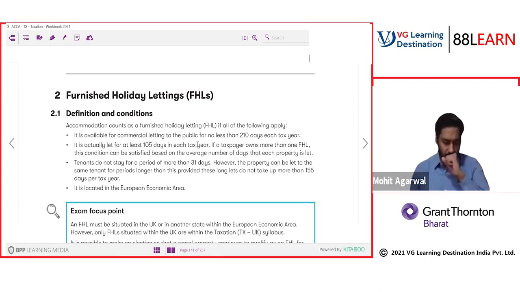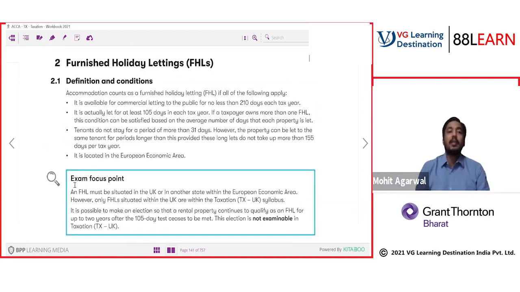the tenants primarily do not change frequently, whereas in furnished holiday letting, tenants are frequently changing. They are there for a very short period. So these activities are very similar to or look like trading activities. Now let's read from the provision, what the definition is. There is some special benefit for FHL because they are doing a trading activity, so they will get more benefit than a normal property. Let's see how all this is dealt with.